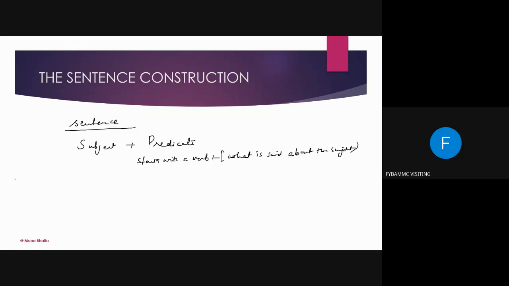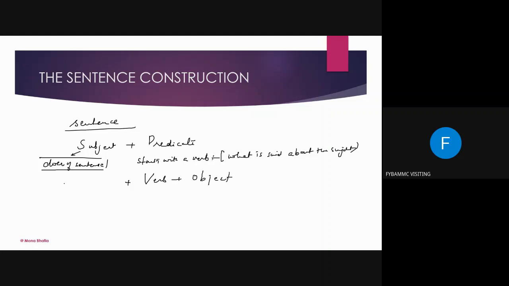Okay. Now, what is subject? Subject is the main doer of the sentence, the one on whom the whole focus is. Who is the main person of the sentence? Okay. Now, subject, predicate. Predicate always starts with a verb, plus it may have an object also.